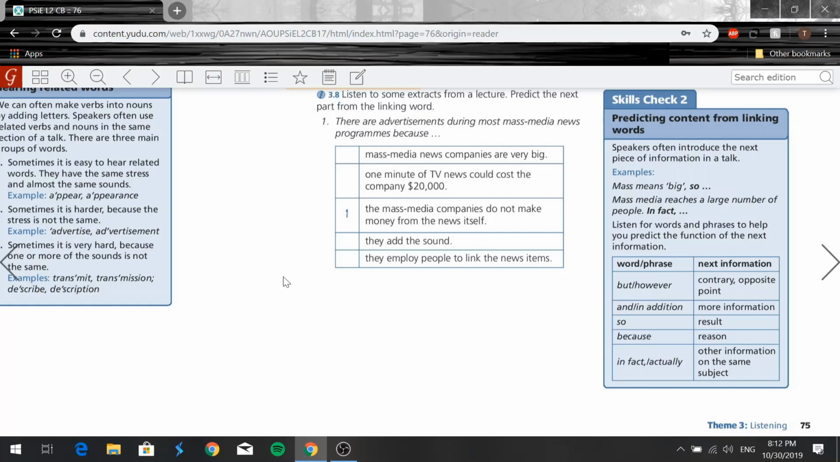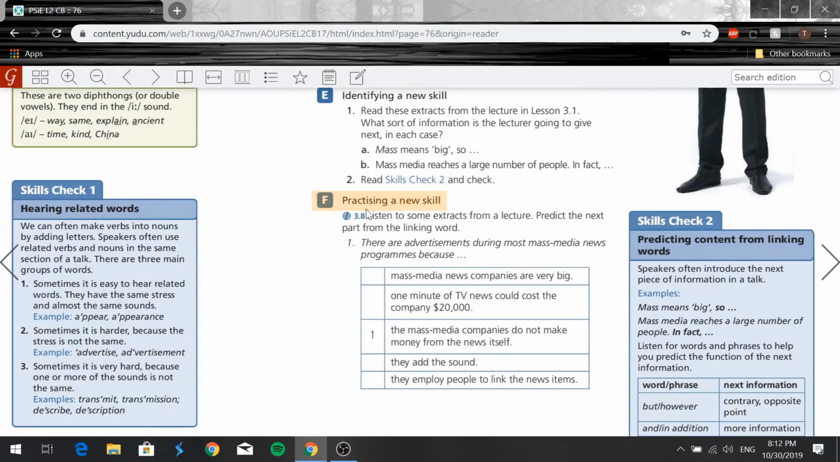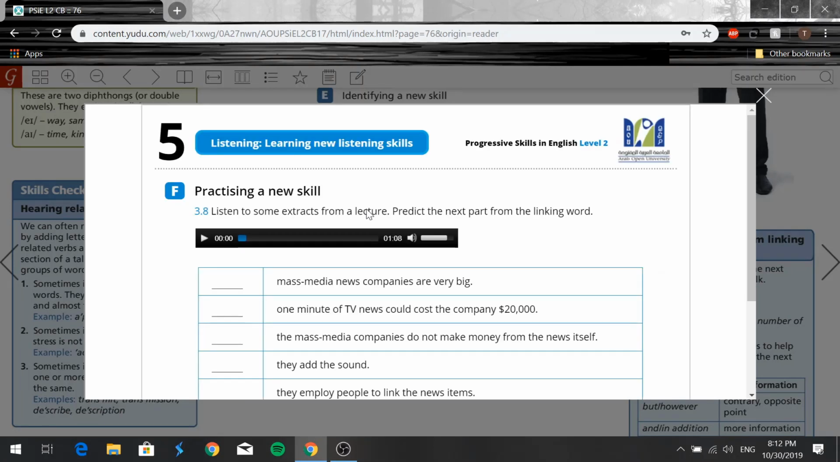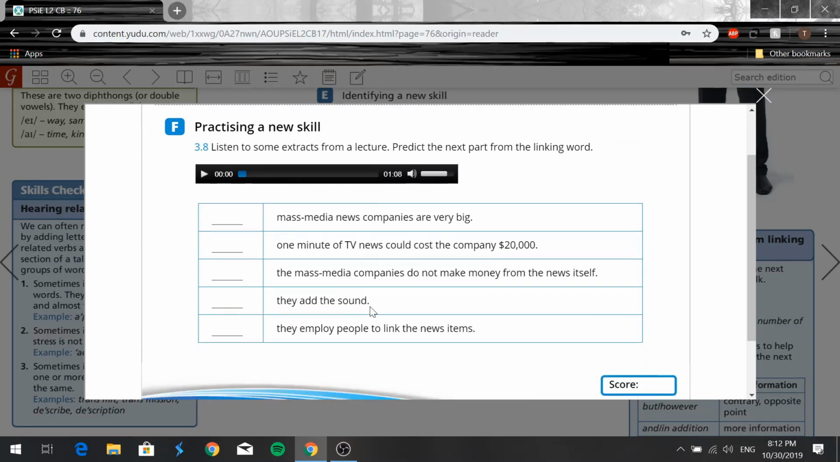Okay? Now let's go to exercise F here, practicing a new skill. We're going to be listening to some extracts from a lecture, right? These are some of the extracts, and we're going to predict the next part of the linking word, right? So we're going to have the linking word itself, right? I hope you memorize the information here, because based on that is how we're going to predict the next part of the linking words. Okay? Here we go. Track 3.8.